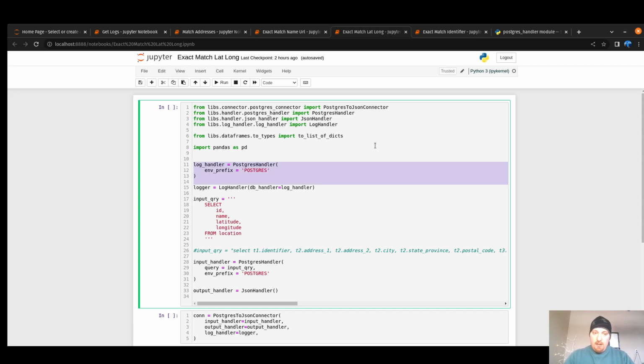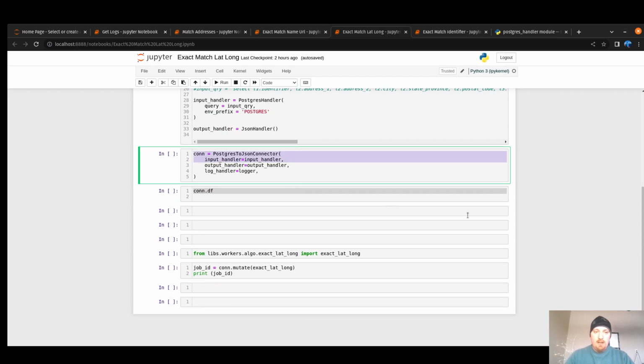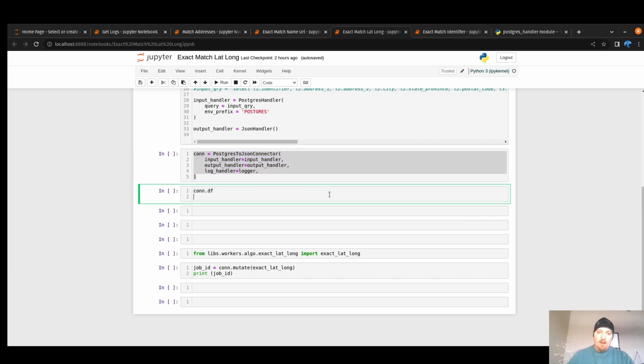We're instantiating our logger here, our input query, and our input handler here, and we're passing only the query as well as the environment prefix. Then we're creating a JSON handler. Finally, we're going to create a connector instance and pass it our input handler, output handler, and log handler. I'm going to print out the connector's data frame.